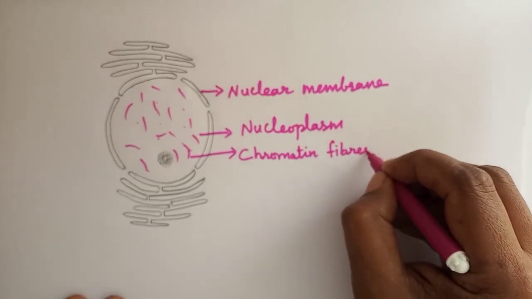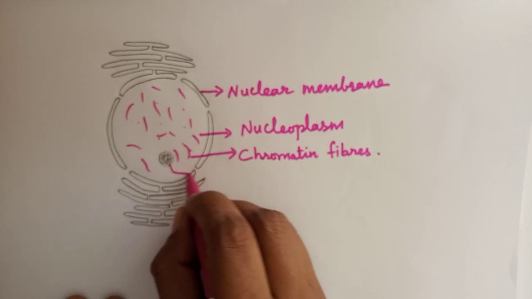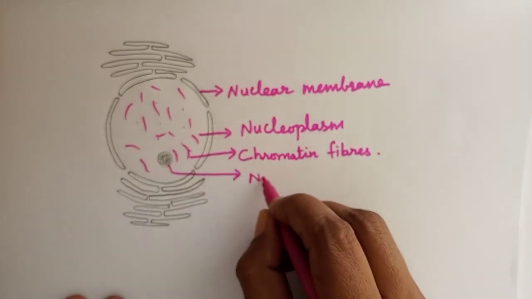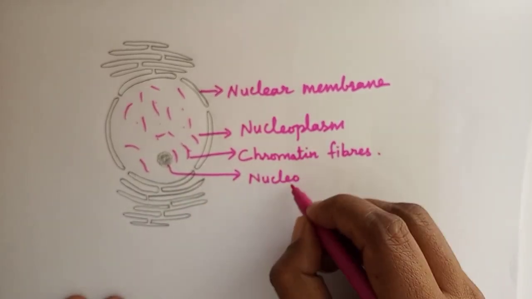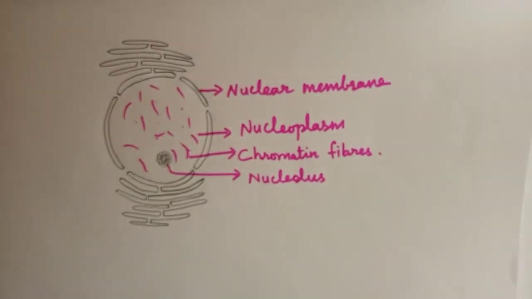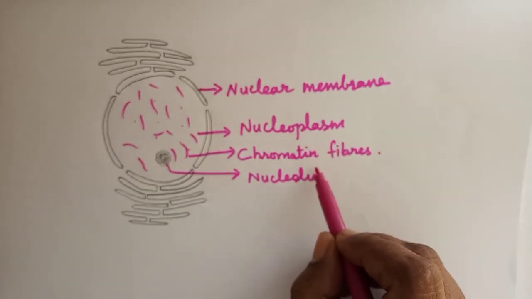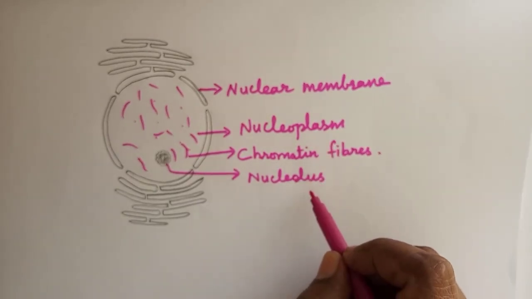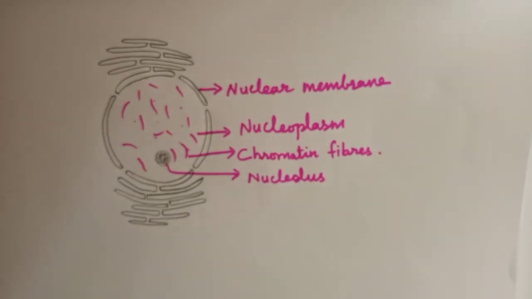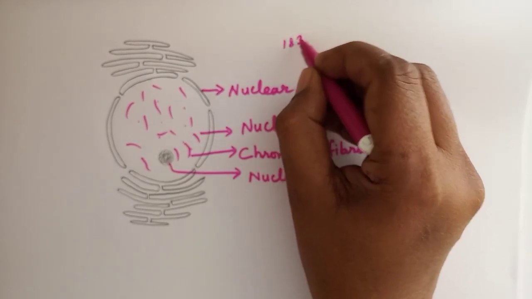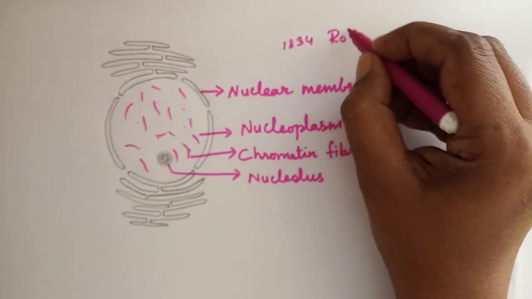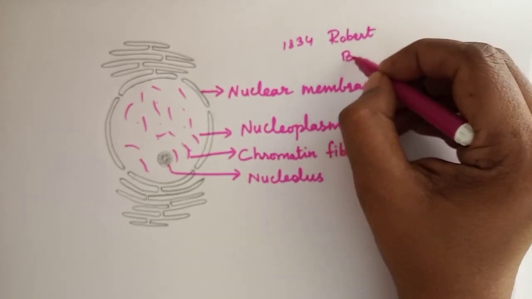And this is the nucleolus. The nucleus consists of four main parts: nuclear membrane, nucleoplasm, chromatin fibers and nucleolus. Who discovered the nucleus? Robert Brown in 1834.